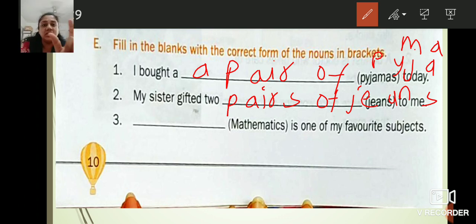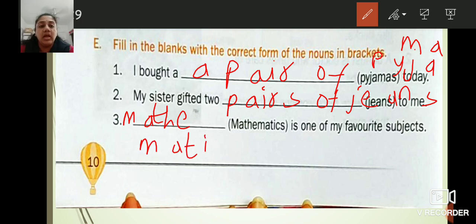Mathematics. It is the singular word. It can't convert into plural. It will remain the same. So write down mathematics. M-A-T-H-E-M-A-T-I-C-S. Mathematics.